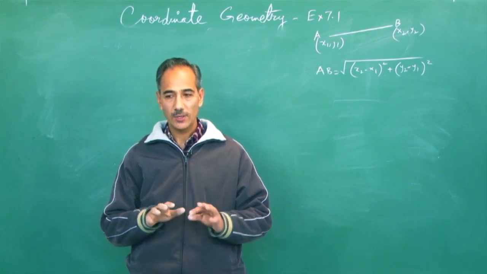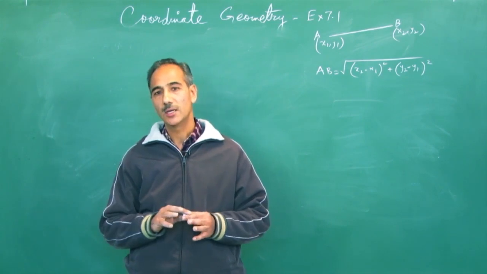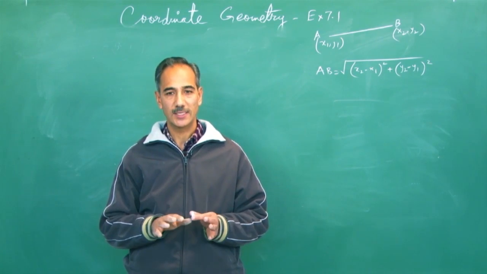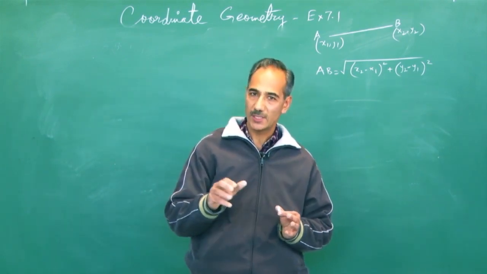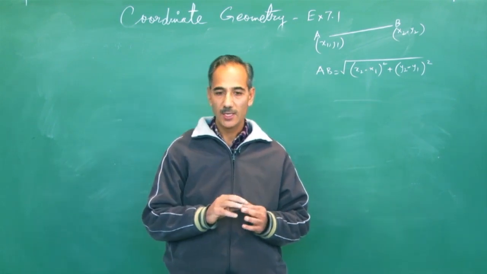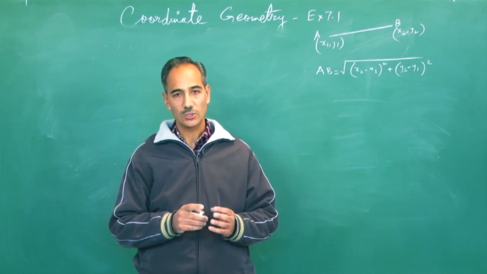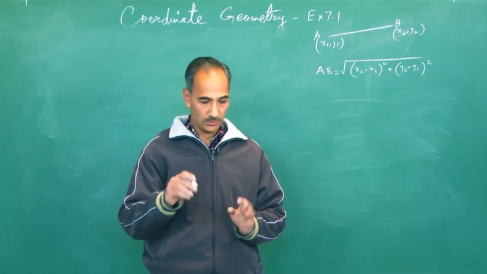Now, you have two different areas, one based on a triangle and one based on a quadrilateral. It could extend to polygons also, but for grade 10th, you have a quadrilateral and a triangle. Now, you will be given a triangle whose three vertices are given, and you are asked to comment on the nature of the triangle. Means you are asked to verify or prove something about the three vertices.